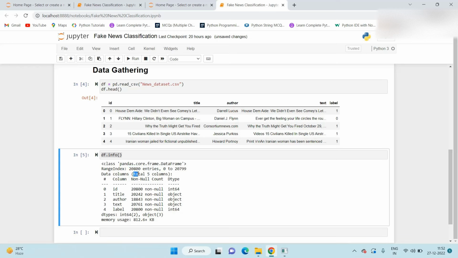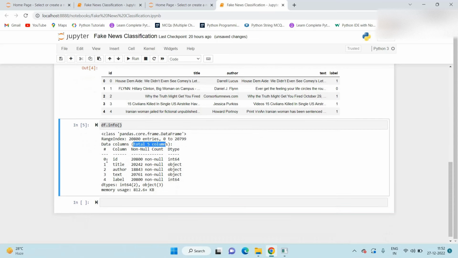After that, how many columns are available? Total 5 columns are available. These are the list of the columns: ID, title, author, text, and label. And these are the data types for each column.